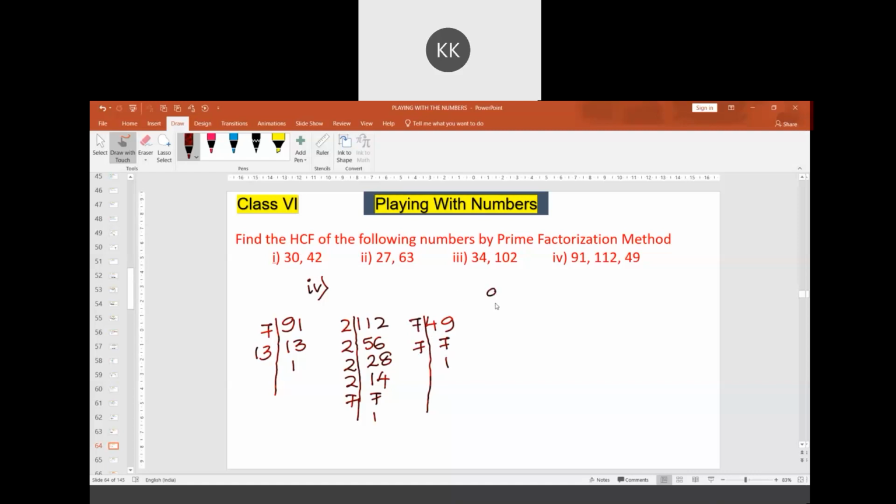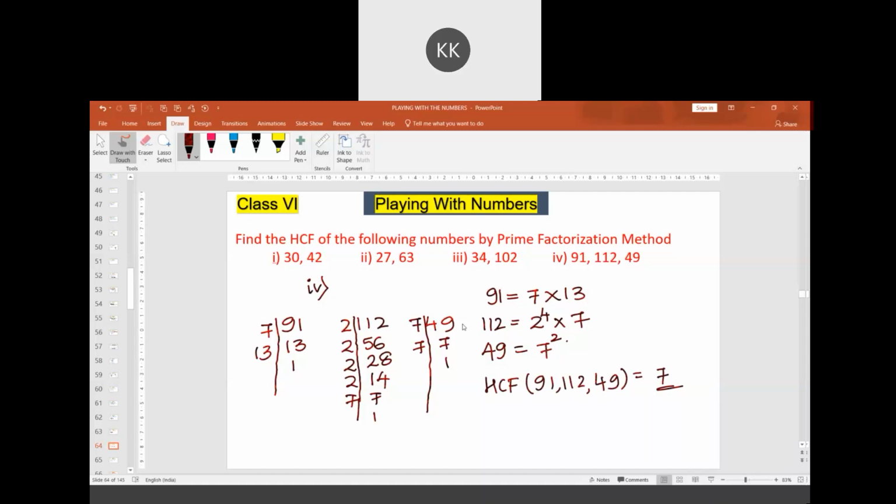Therefore, I can express 91 as 7 into 13, and I can express 112 as 2 raised to the power 4 into 7. I can express 49 as 7 square. In this, the highest common factor of 91, 112 and 49 is 7.